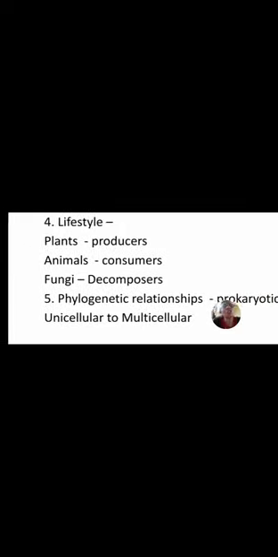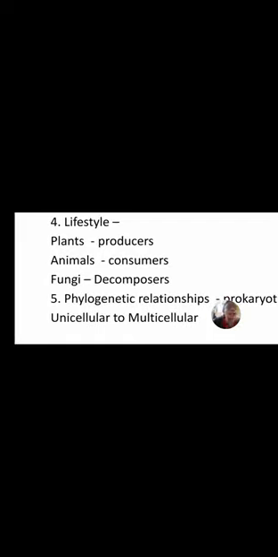According to geographical reasons, the organisms adapt themselves. They make changes from prokaryotic to eukaryotic, and from unicellular to multicellular. Organisms making such changes are mentioned in the phylogenetic relationship.